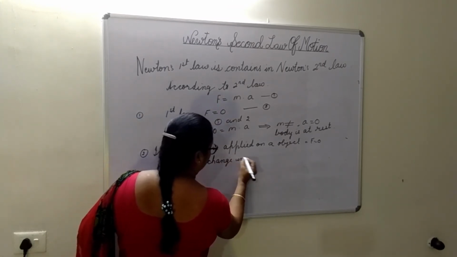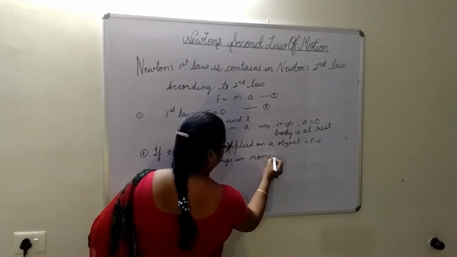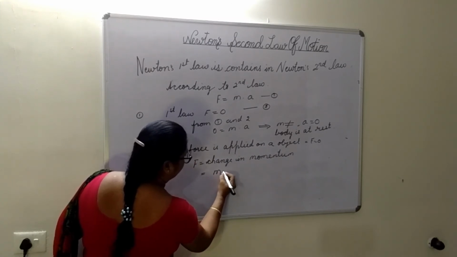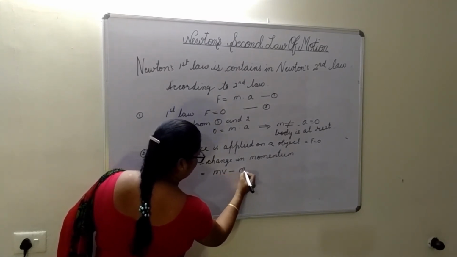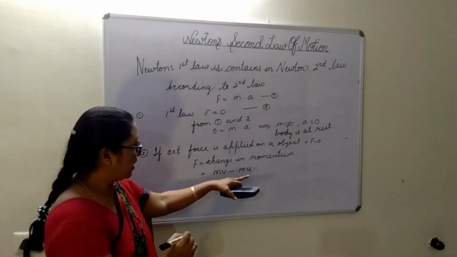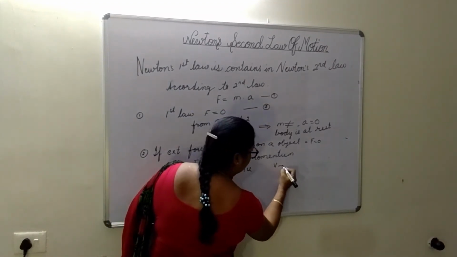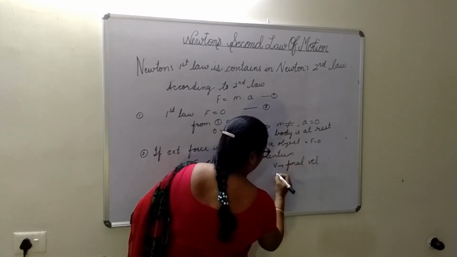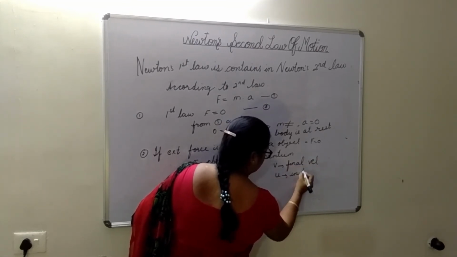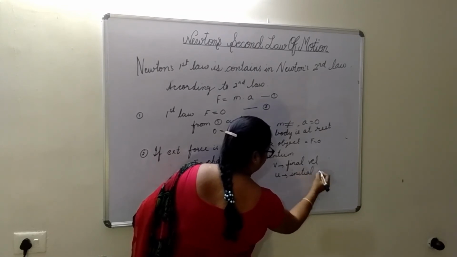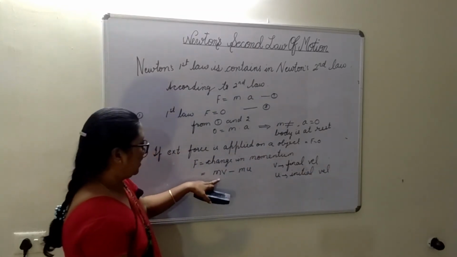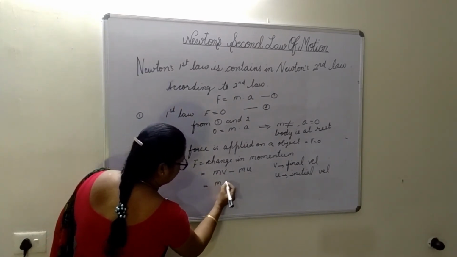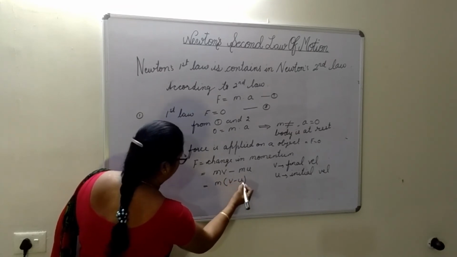Change in momentum can be written as mv minus mu, where v is the final velocity and u is the initial velocity. So this we can write as m common, v minus u.